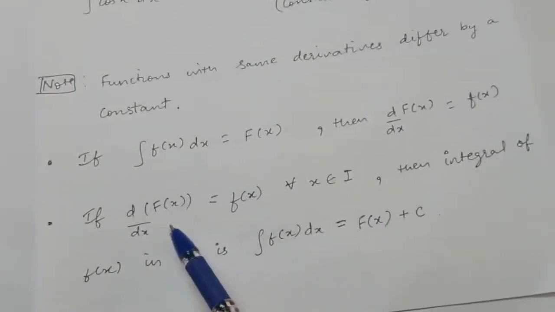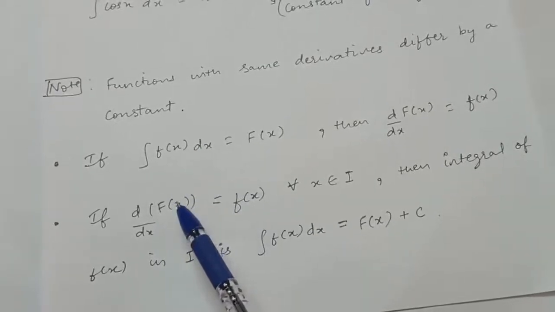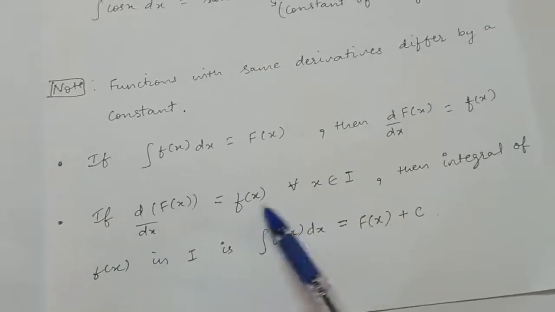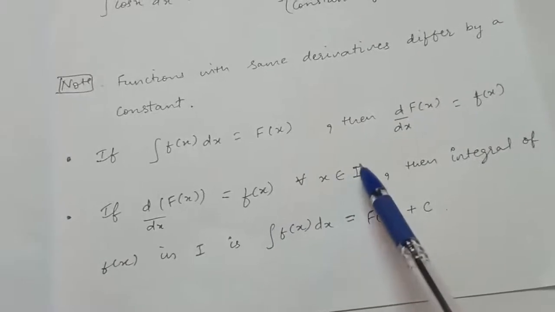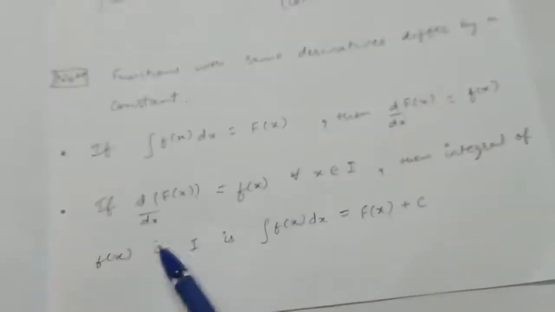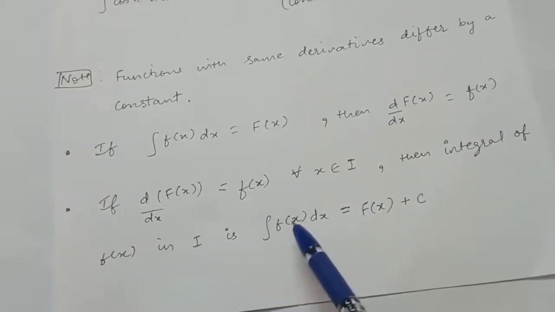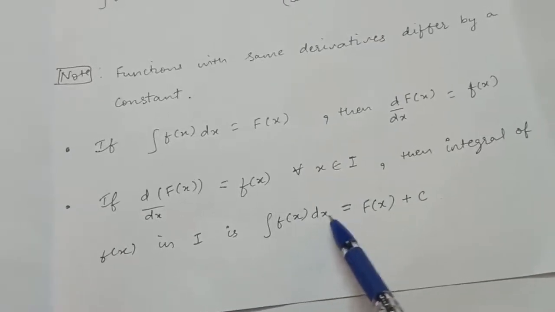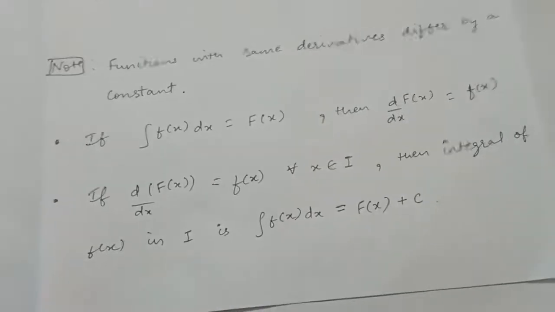Now the next is just the opposite of this. If the derivative of F(x) with respect to x is given as small f(x) for all x belonging to the interval, where I represents the interval, then the integral of f(x) in I, that is in the given interval, is the integration of f(x) with respect to x, which will be F(x) plus c, right?